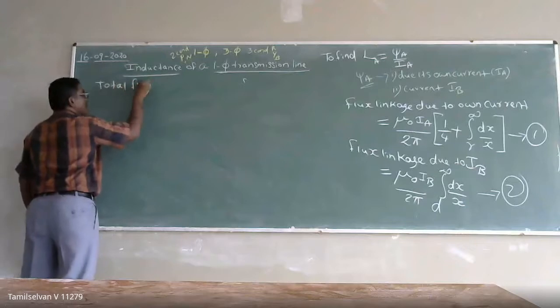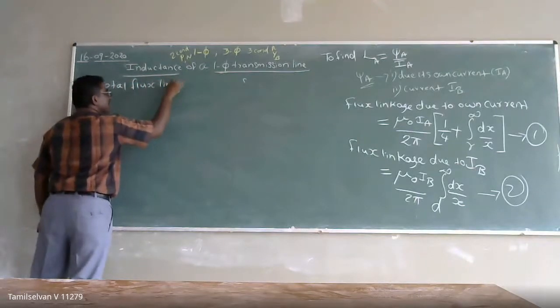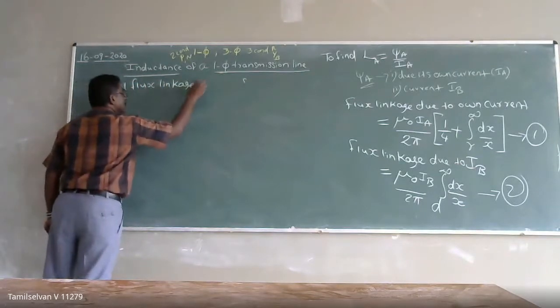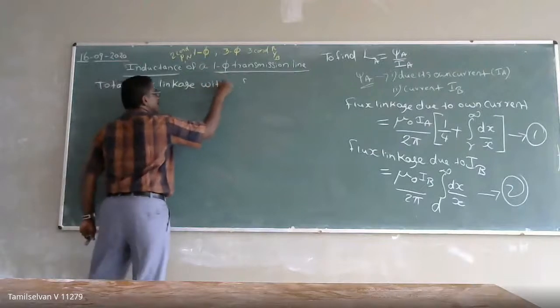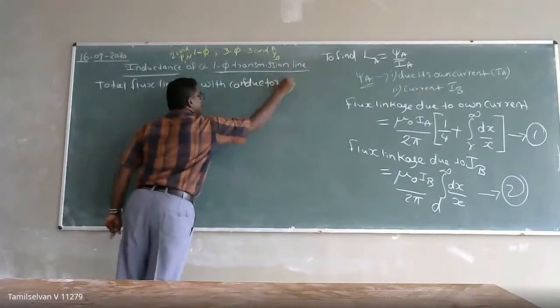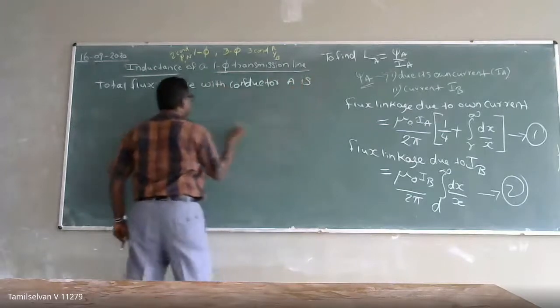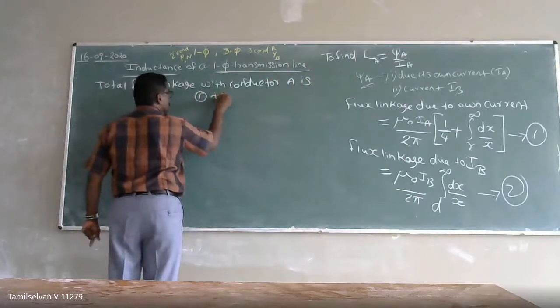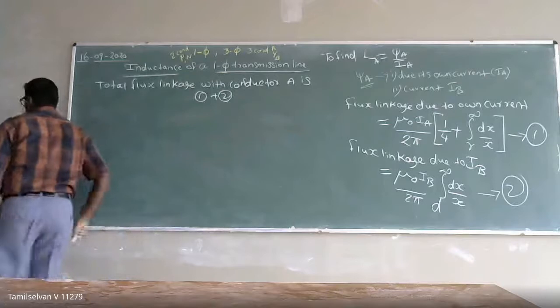Total flux linkage with conductor A is equal to flux linkage 1 plus 2.